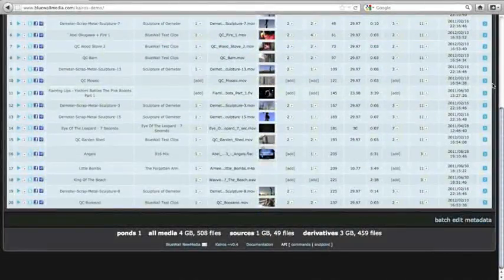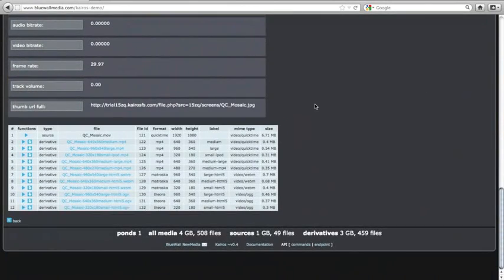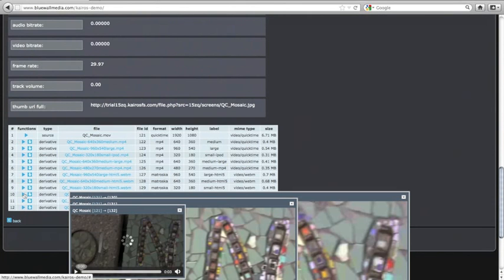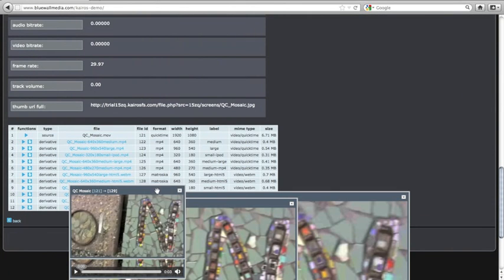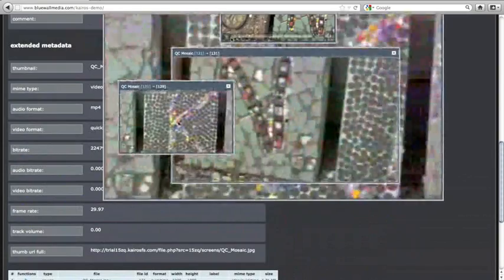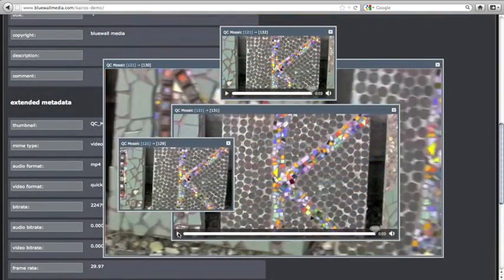Let's look at playback. I'm going to select a video and then open up a number of the derivative files that we made. Let's open up some OGG Theora files and some WebM files, all of which are HTML5 compliant here in my Firefox browser. And I'm going to play everything, get them all in order here, and play everything on top of each other. So, pretty cool.